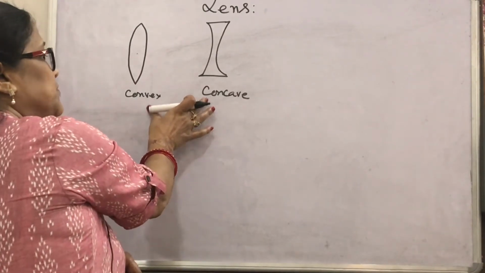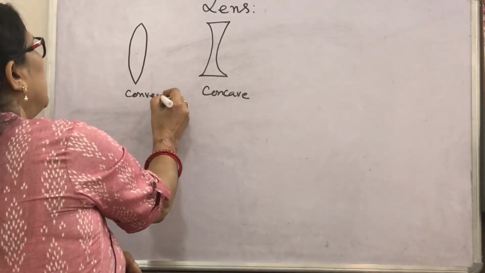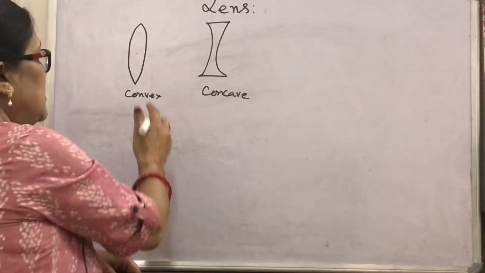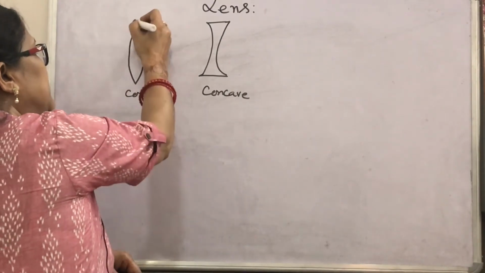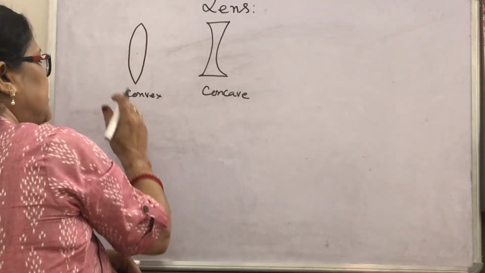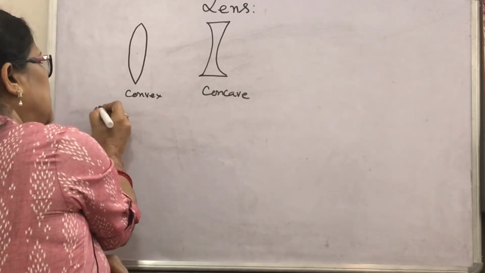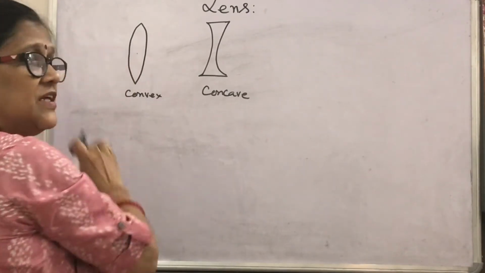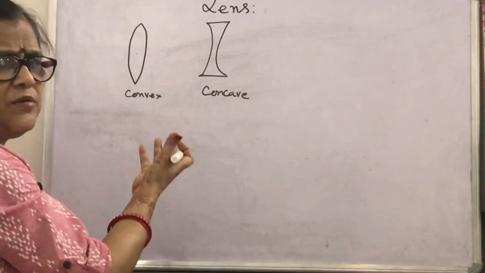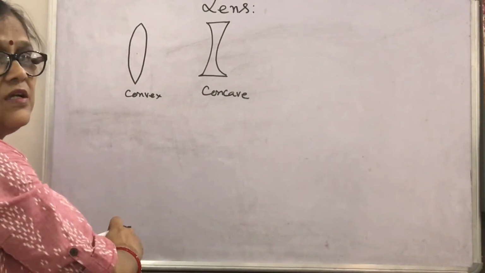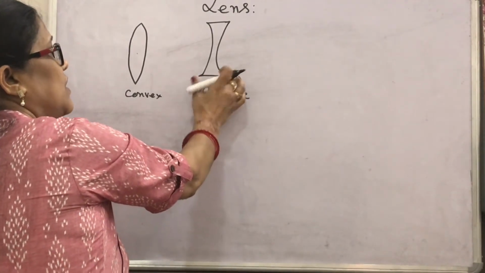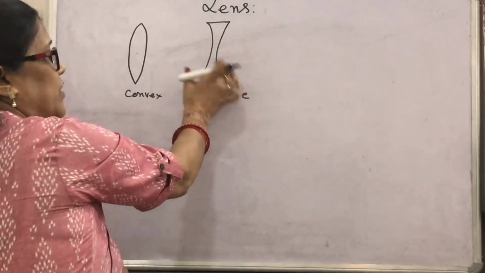Mainly these two types of lenses are in our syllabus, but there is further classification. For this convex lens, both the surfaces I have taken here, this is the first, this is the second, are curved. This lens is also called a convexo-convex lens or double convex lens or biconvex lens. All the names mean this convex lens. Similarly here, this can be called a concave lens, double concave lens or biconcave lens.